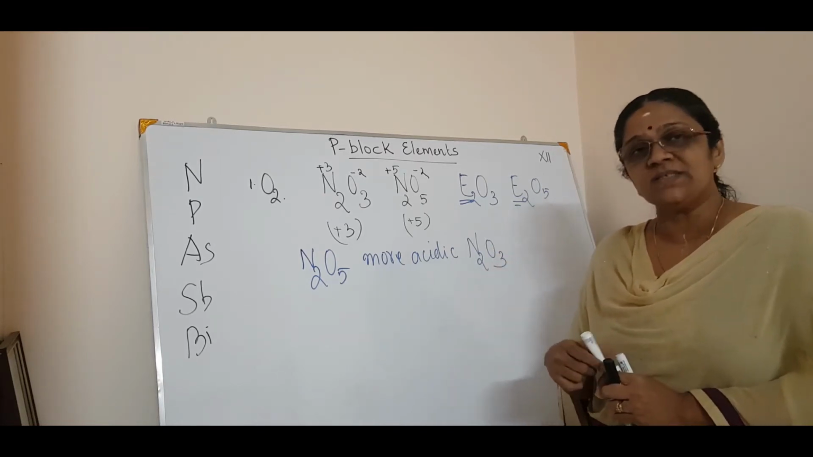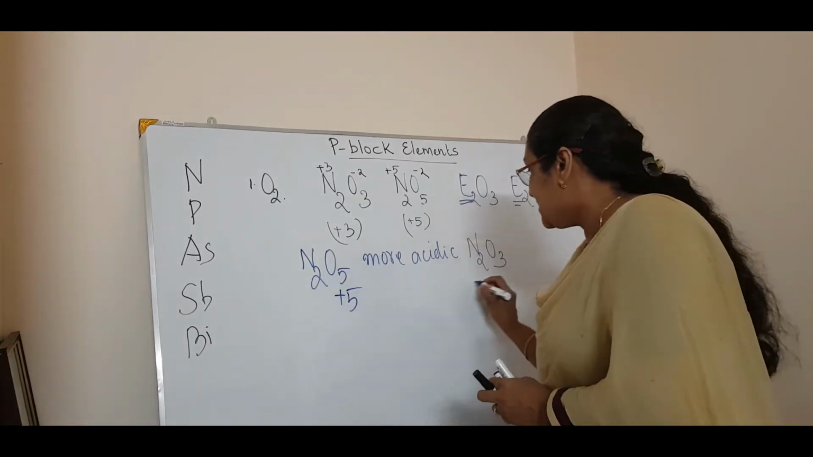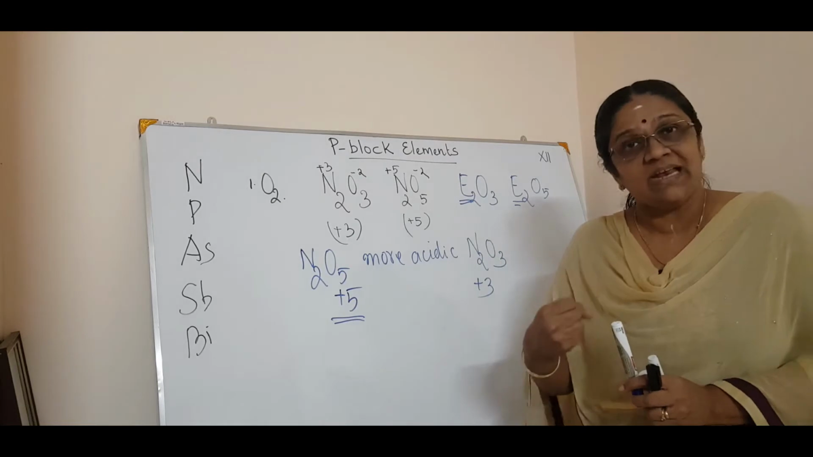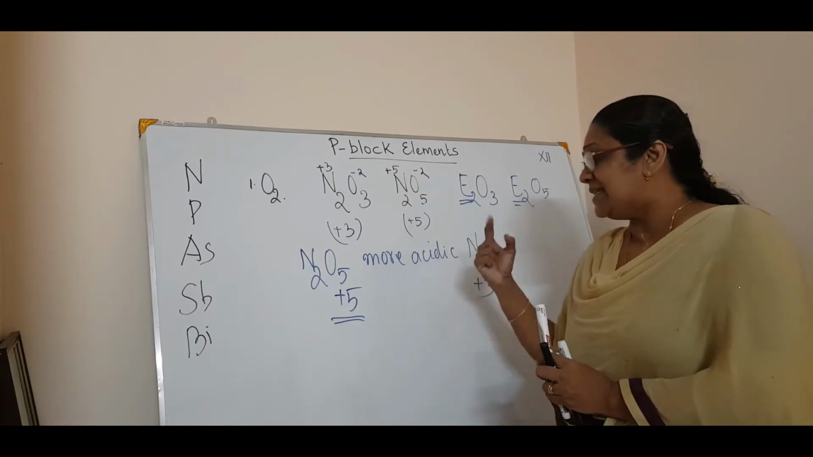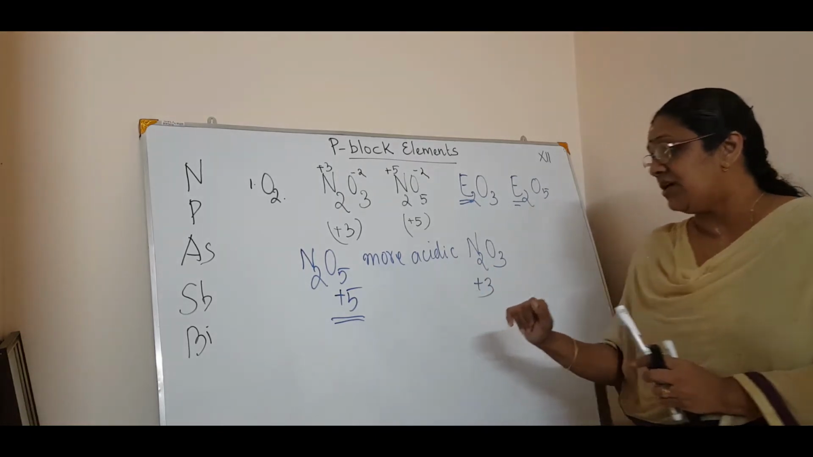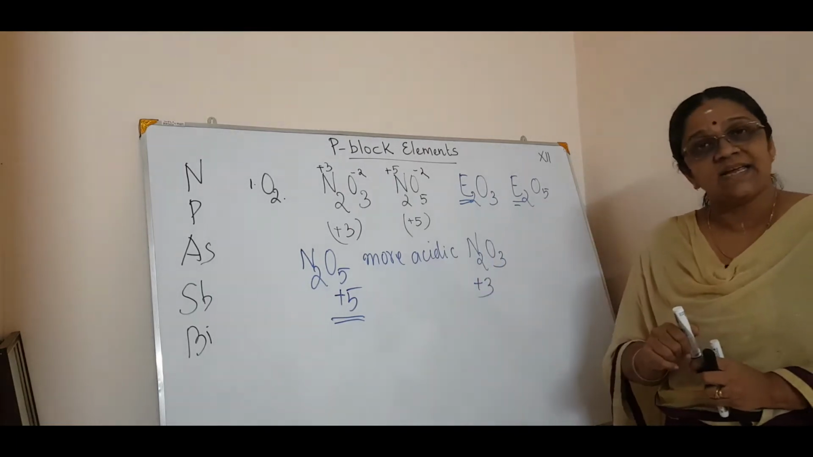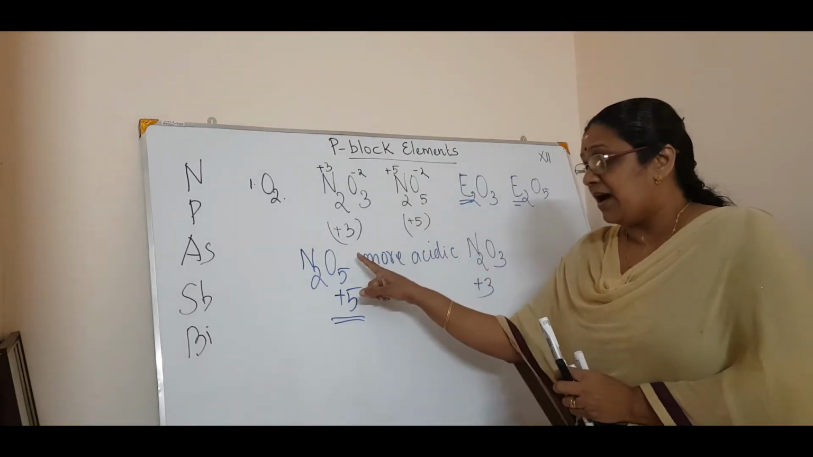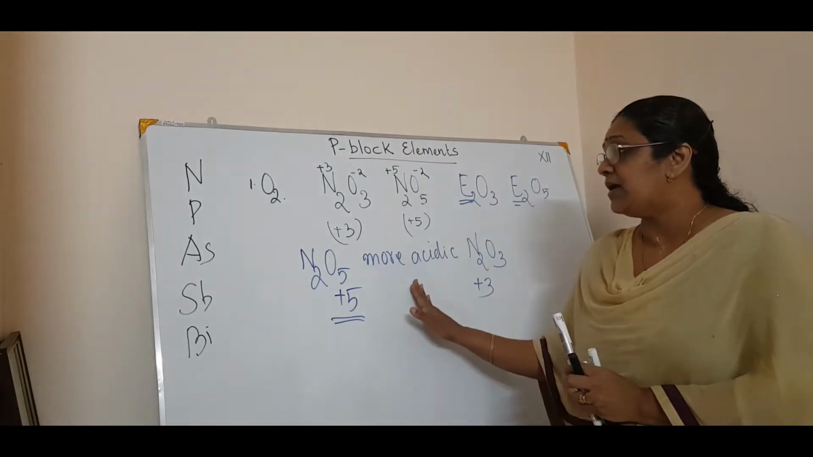The explanation is, for example, this is +5 and this is +3. Now in the +5 case, it is able to accept electrons very easily, so it is more acidic in nature. Why? Because the higher the oxidation state, the higher the acidic nature. Okay, so that is the explanation for this. That is, the value point is the higher the oxidation state, the more the acidity. So that is about the oxidation state.